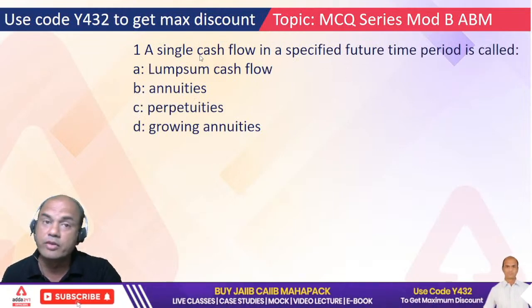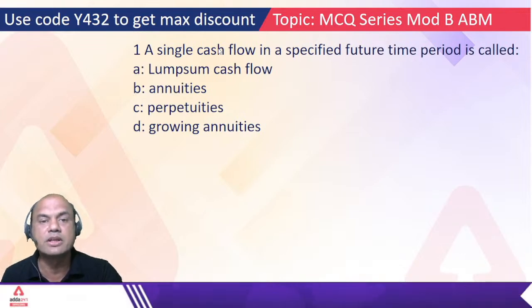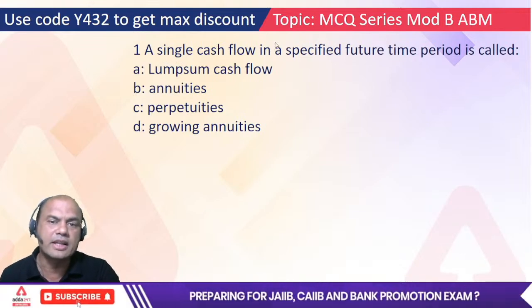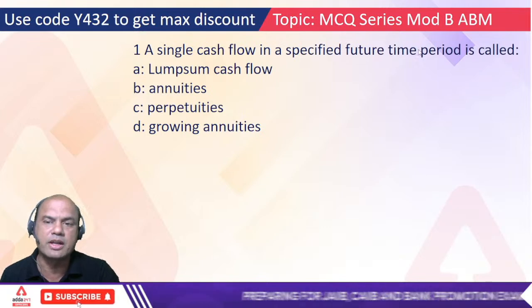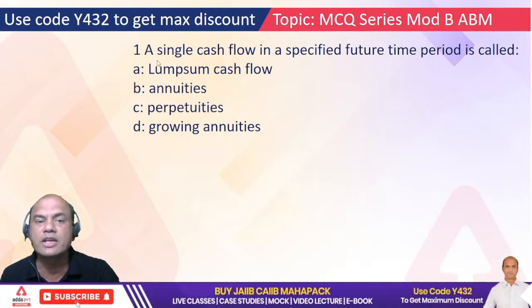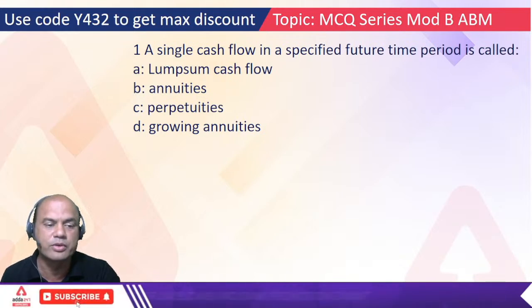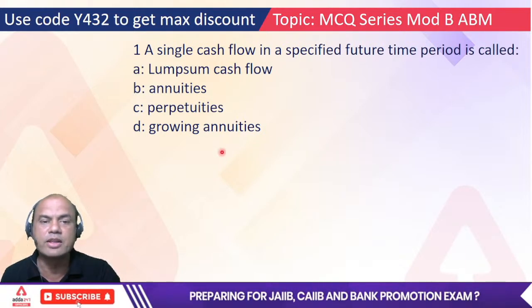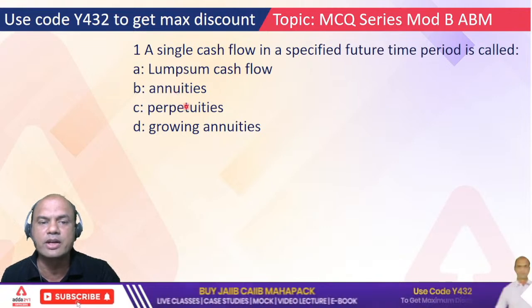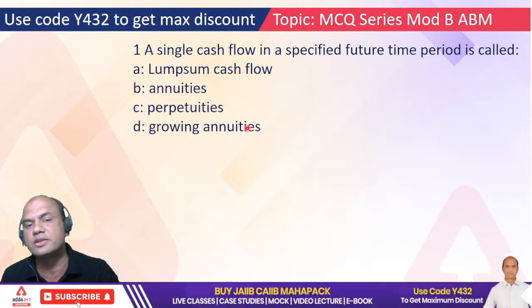We'll be solving two numericals over here. Those are one-liner numericals which come in the exam. A single cash flow in a specified future time period is called what? Future means somewhere in the future it is coming. So what will it be called? Lump sum cash flow, annuities, perpetuities or growing annuities.